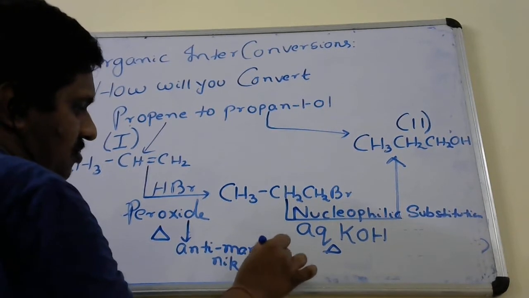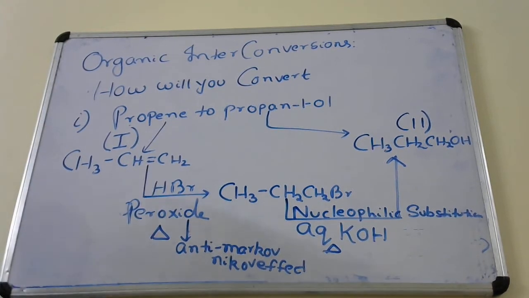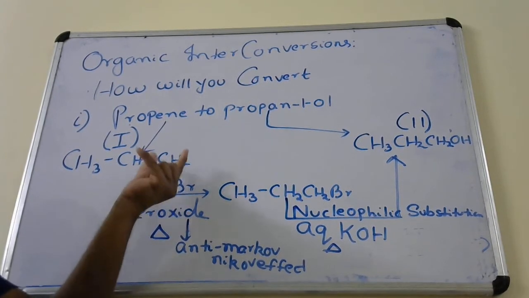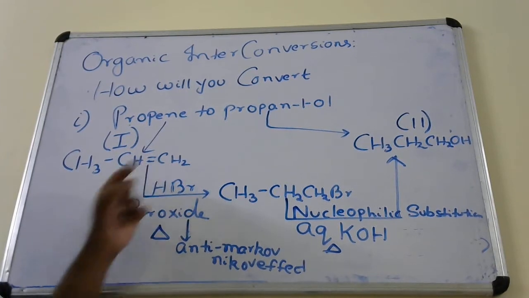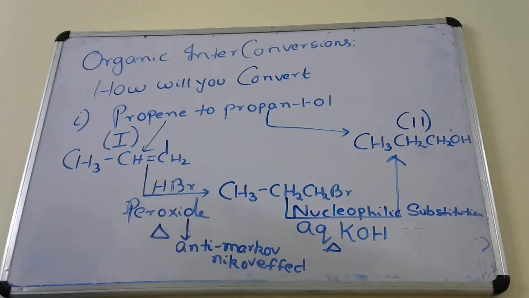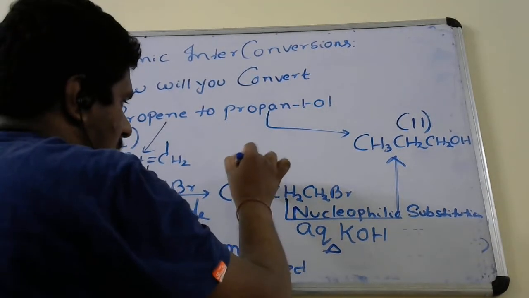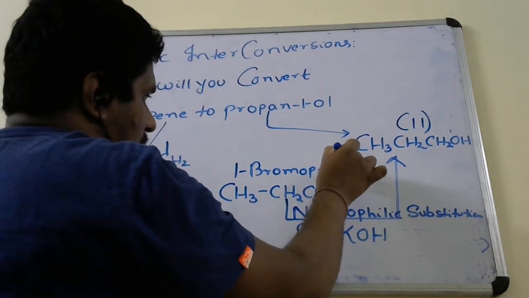The bromine is attached to that carbon of the double bond which has the higher hydrogens. In the double bond there are 2 carbons. So at carbon number 1, bromine was attached. So you get 1-bromopropane. Okay, 1-bromopropane.